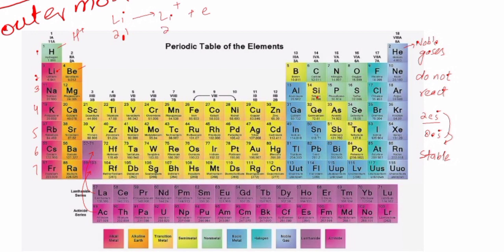Sodium, Na, has 11 electrons. How would we write 11 electrons? We'll write 2 electrons, then 8, and then 1. So sodium loses one electron and becomes Na plus. It has 2, 8 and this one is lost.